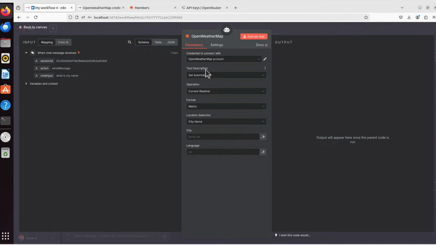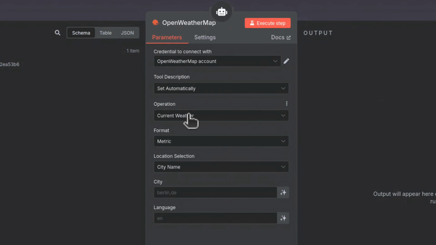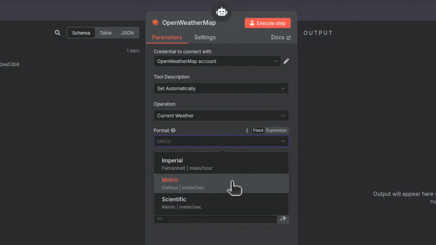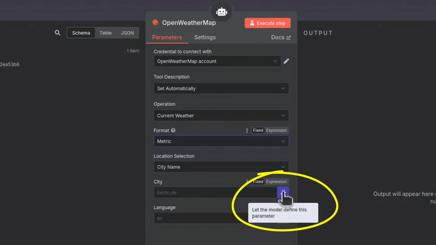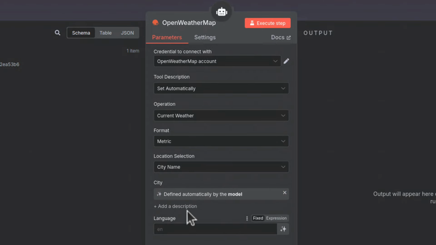And now, tool description we can leave as it is. Operation, current weather, that's fine. Format you can change if you use a different format like imperial or scientific. For me, metric is fine. And location selection, I don't change anything here, but in the city, you've got that little icon here. If you hover over, it says "let the model define this parameter." That's what I need. When I click on that, you can see it changed to "defined automatically by the model."